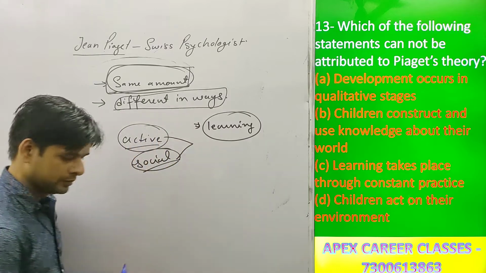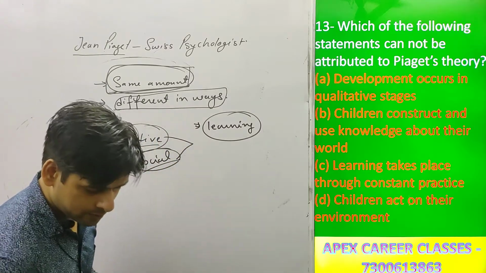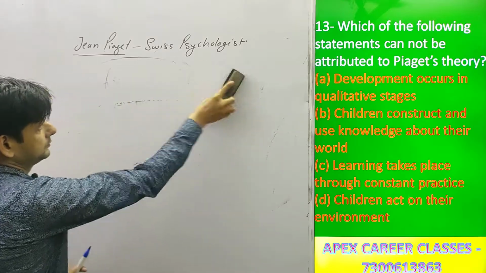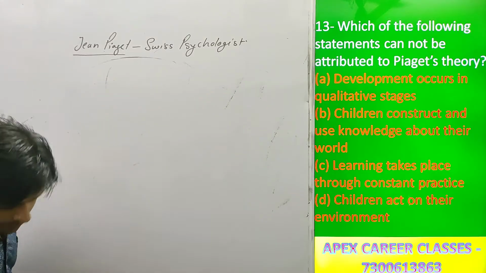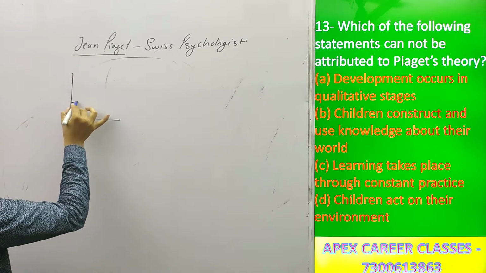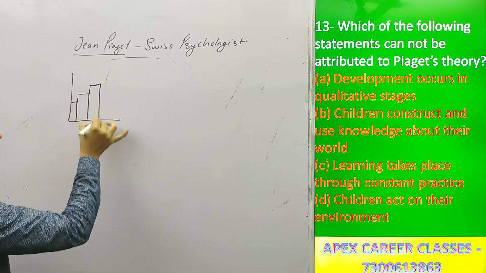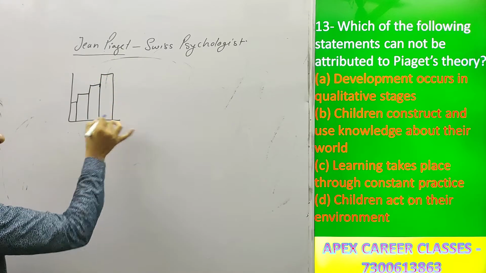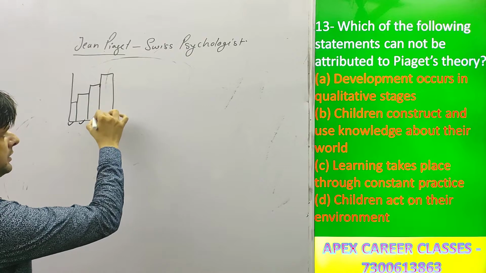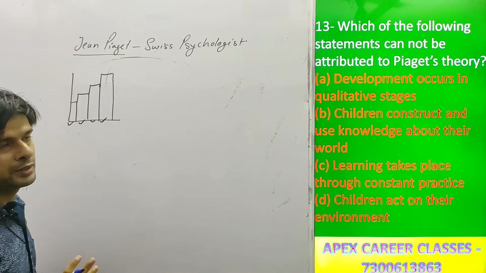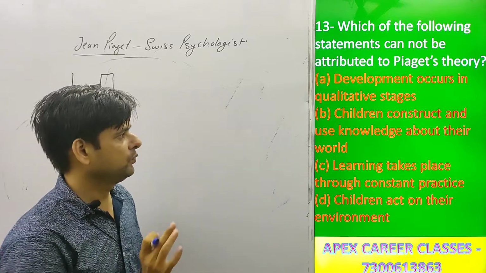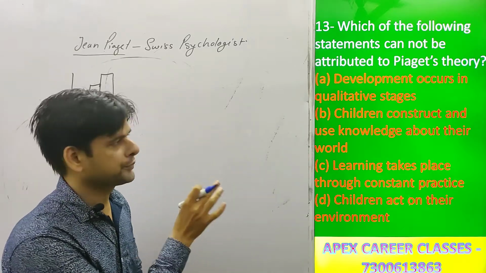I have told you the graph that represents Piaget's stages is somewhat like this. It means development occurs in stages. This option is right. And the question is which cannot be attributed. It means we have to find out the incorrect option.